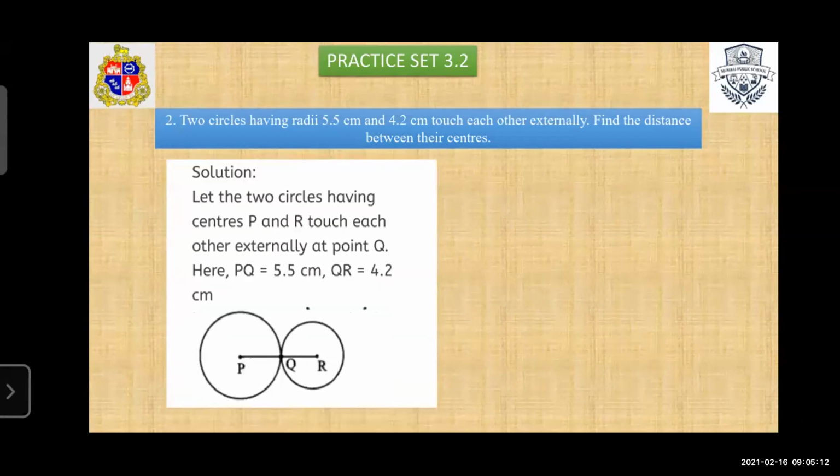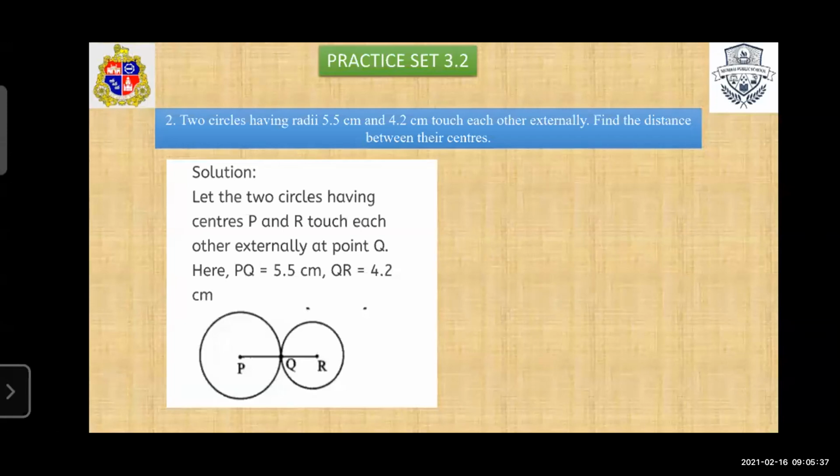Here we consider the two circles having centers P and R, one having radius 5.5 and another having radius 4.2. These two circles touch each other externally. Same, we have to find the distance between their centers.